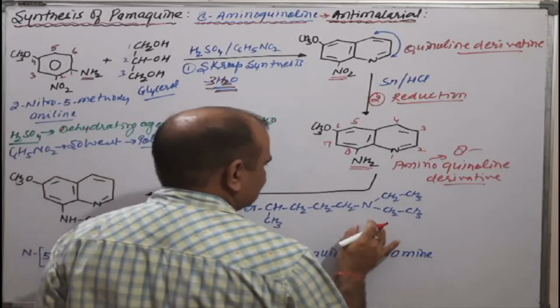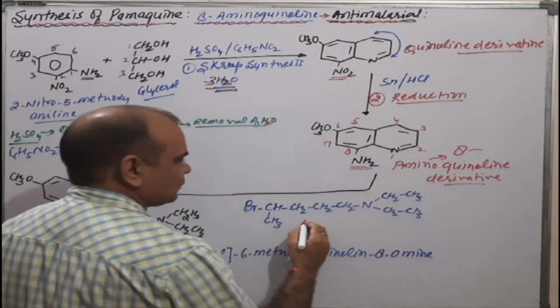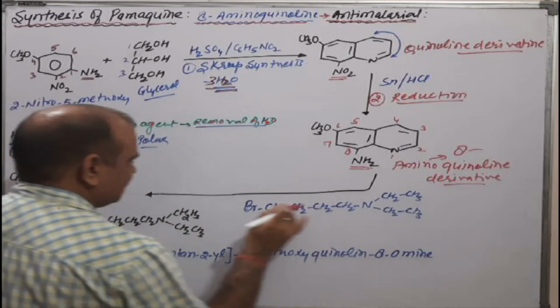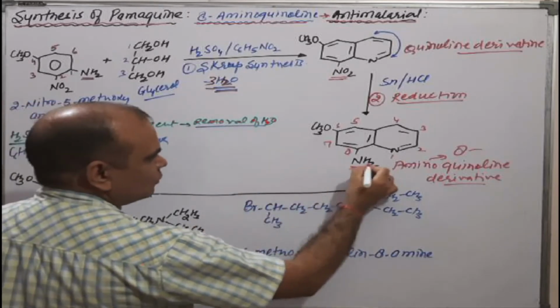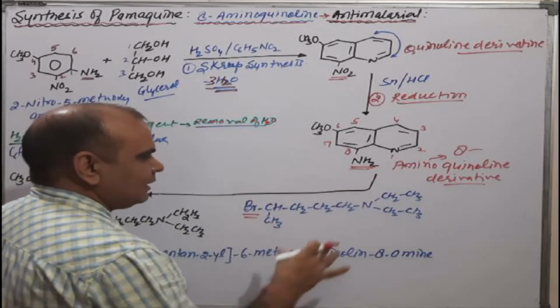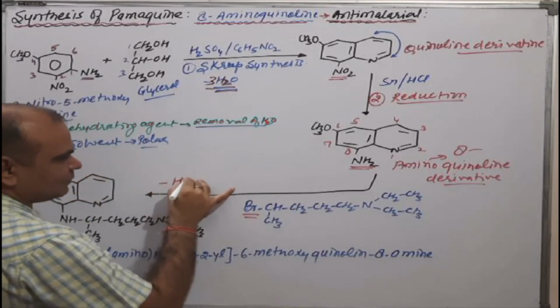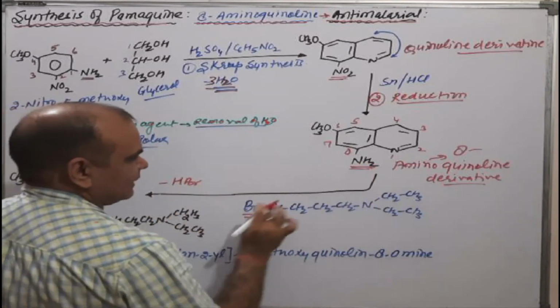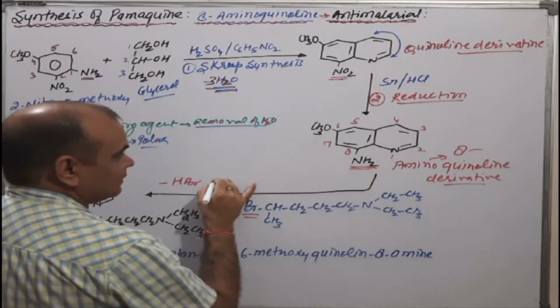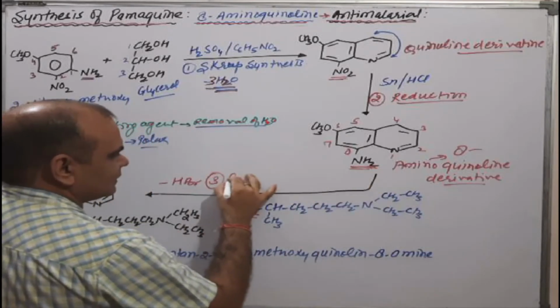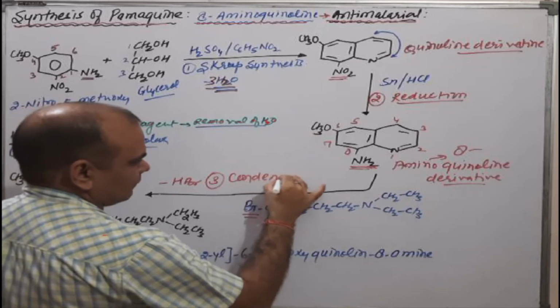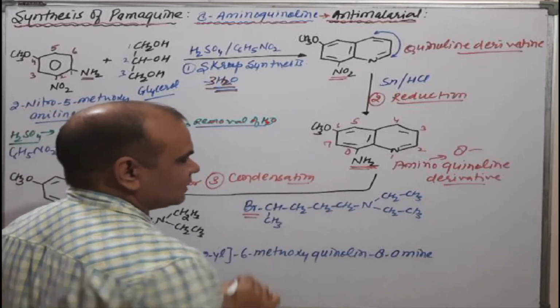What is the side chain in the pamaquine? That is this one, the side chain. Side chain simply it is an amino group, and we are having a bromine in side chain. Then what will happen? That is the removal of HBr by means of H and Br, and this reaction is known as the third reaction, means condensation. Condensation, what is the condensation reaction?